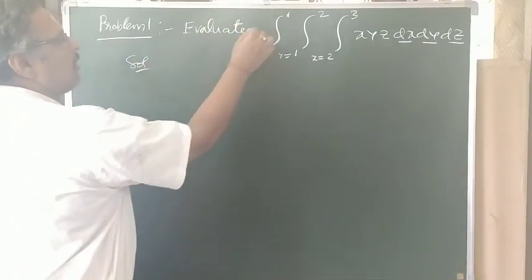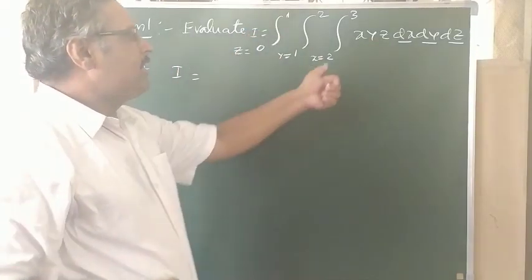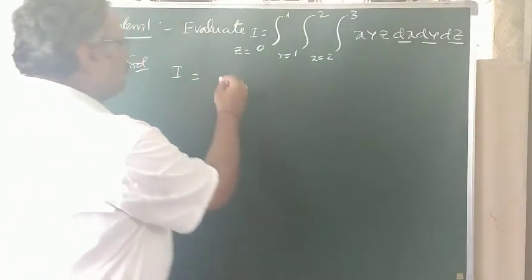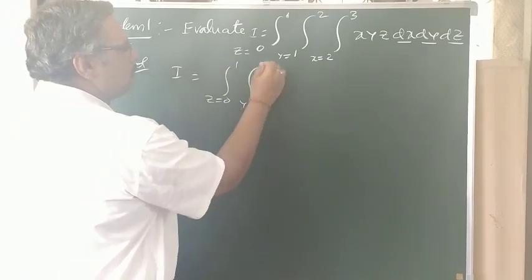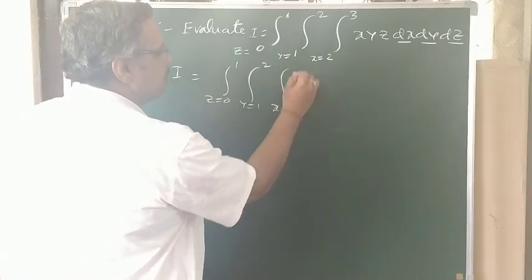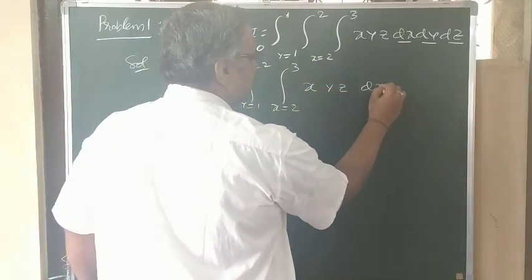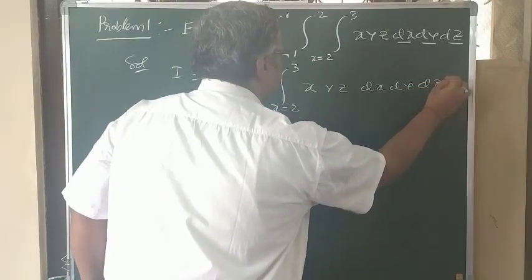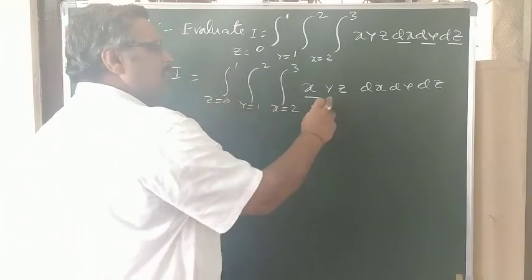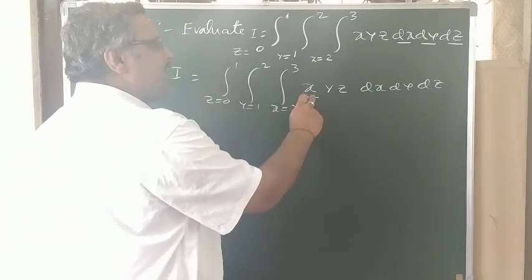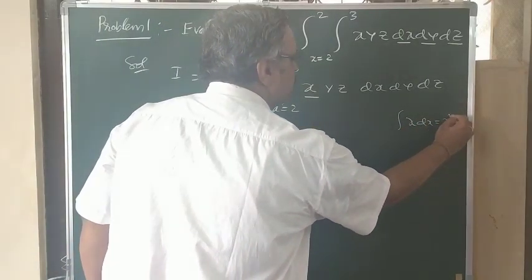I will take this integral as I equals. First integrate with respect to x. Here I will write again: z from 0 to 1, y from 1 to 2, x from 2 to 3, x y z dx. Now first integrate with respect to x. Only x is integrated, and y and z are treated as constants. The integral of x dx is x squared by 2.